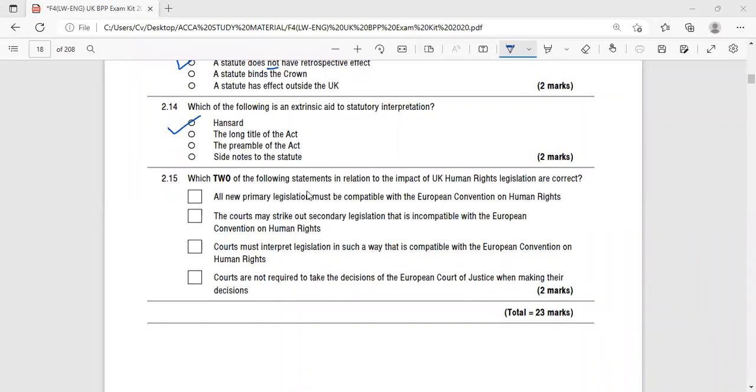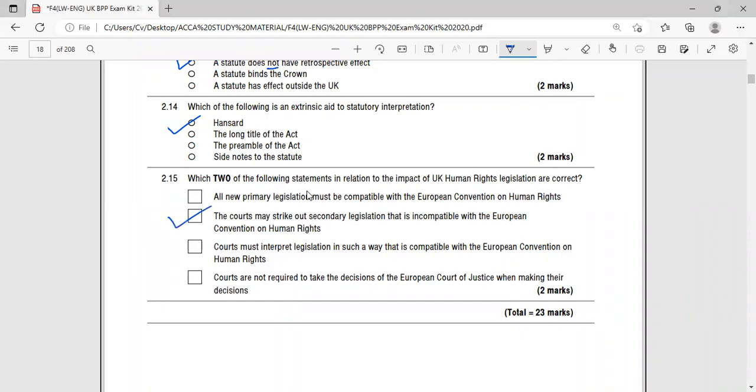So in this case, the right answer is that the court may strike out secondary legislation that is incompatible with the European Convention on Human Rights. And the next one is that courts must interpret legislation in such a way that is compatible with the European Convention on Human Rights. So these are the answers of chapter number 2.